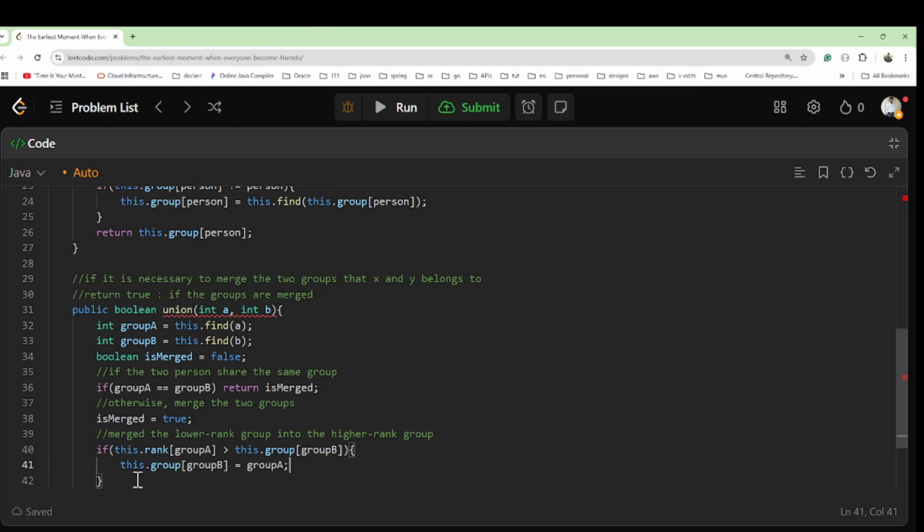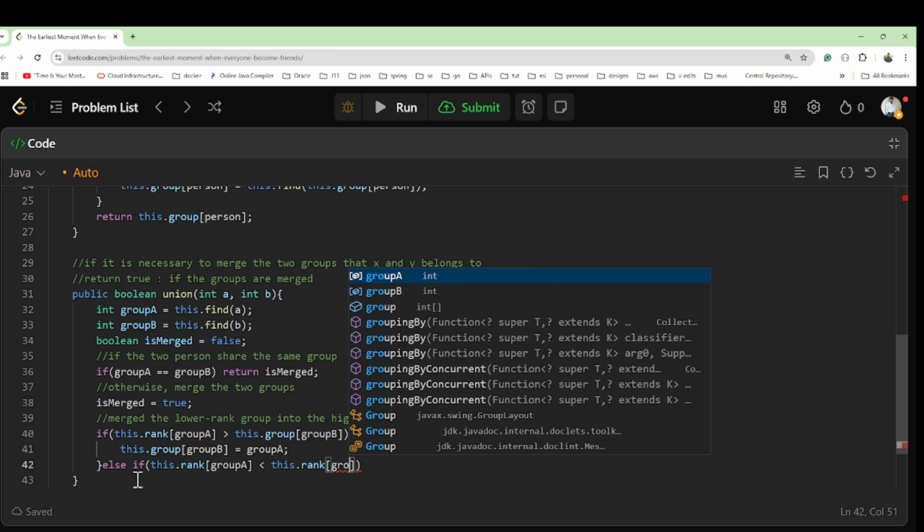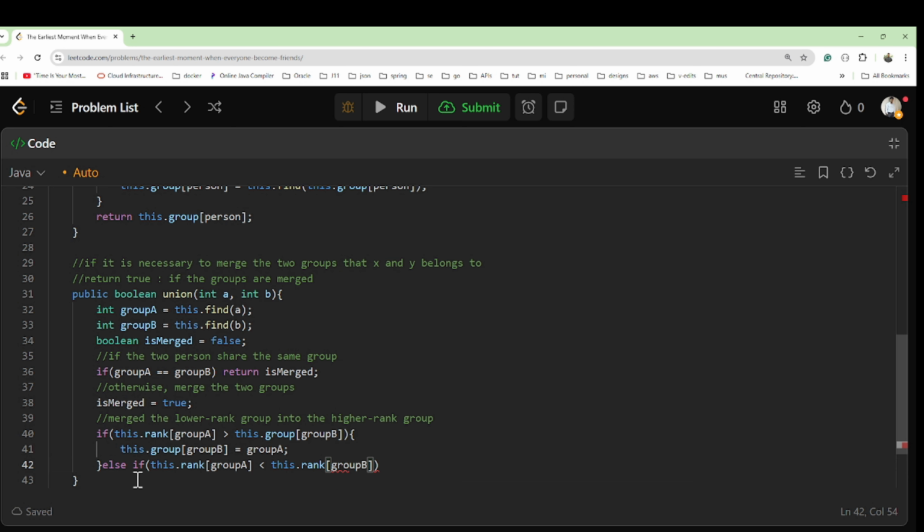Okay, else condition we will do, else if this.rank of group A is less than this.rank of group B, let's suppose like this.